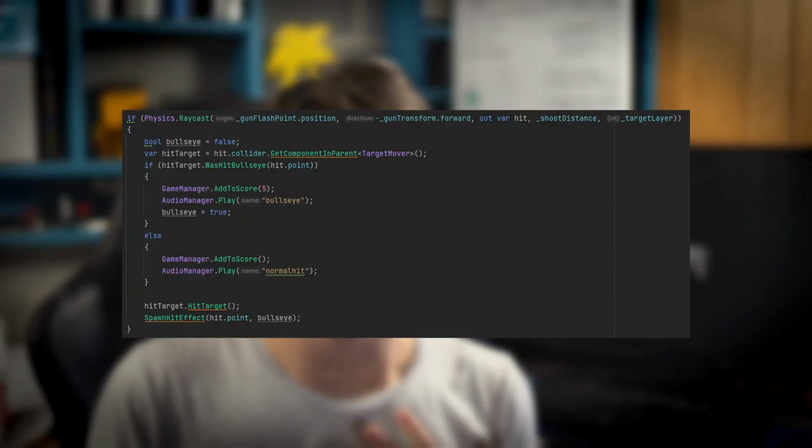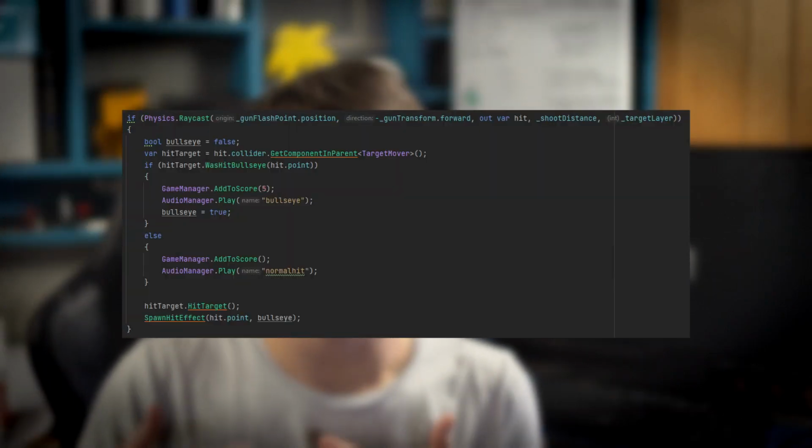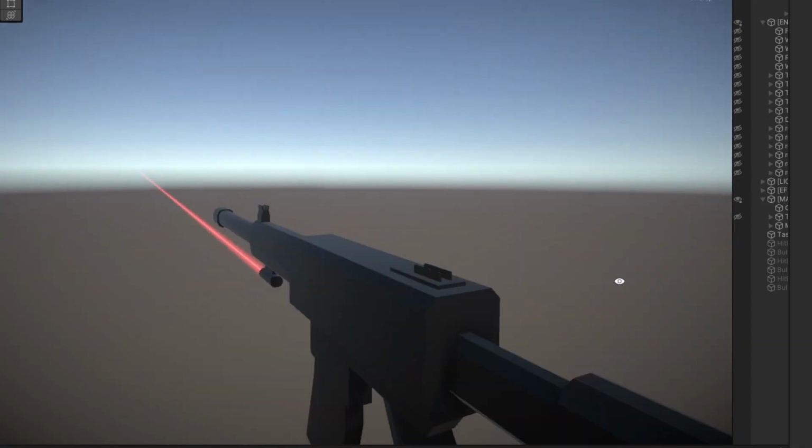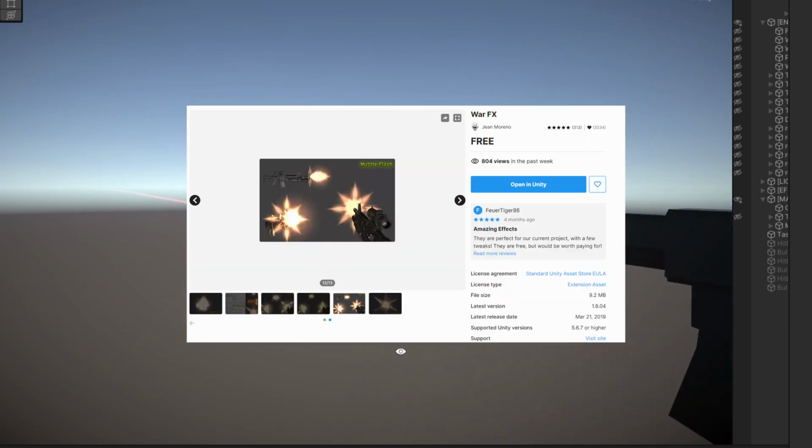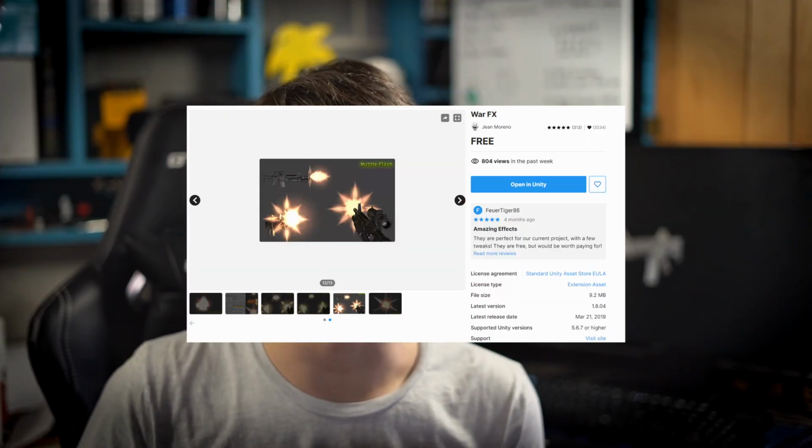Shooting was super simple to add. The player just does a raycast out of the barrel of the gun to see if it hits anything, and if it finds a collider of a target, it'll tell the target to play its flip up animation, and give the player some points. I also added a laser effect to the gun so you knew where the gun was aiming, as well as a muzzle flash effect that I found for free on the asset store.